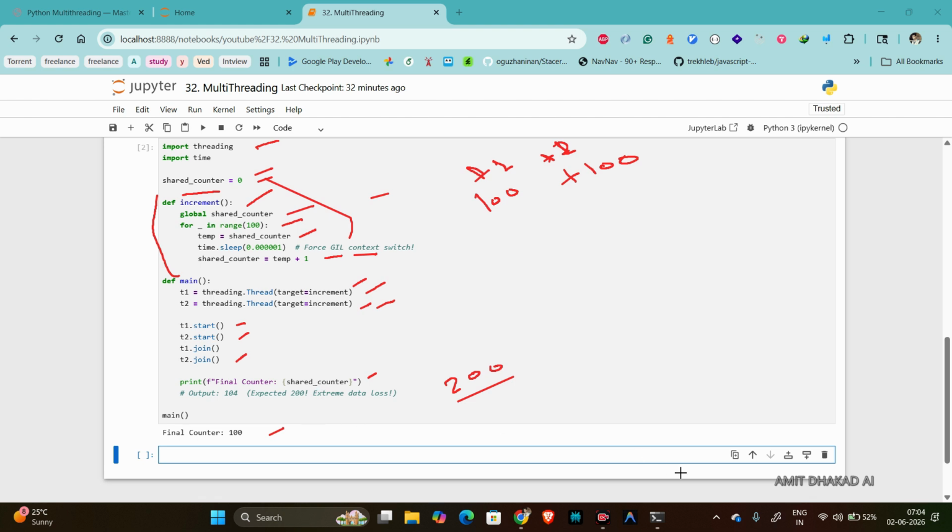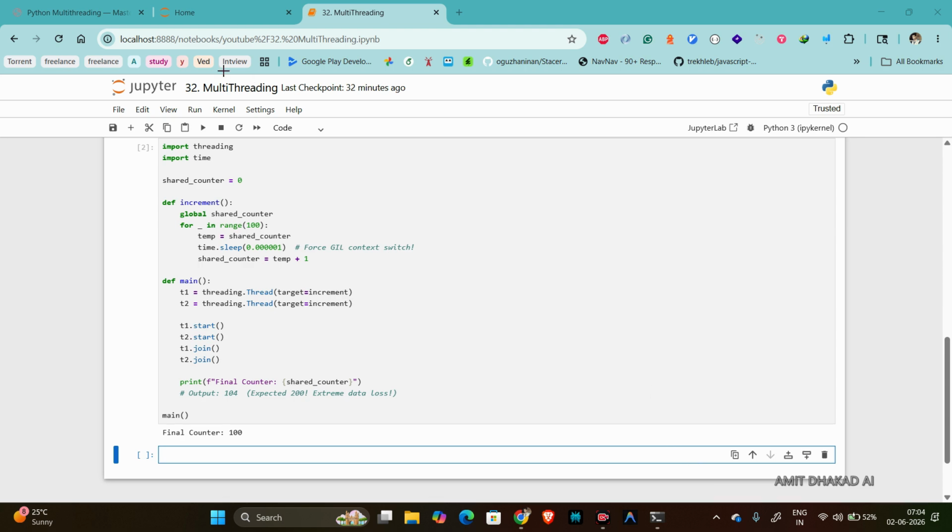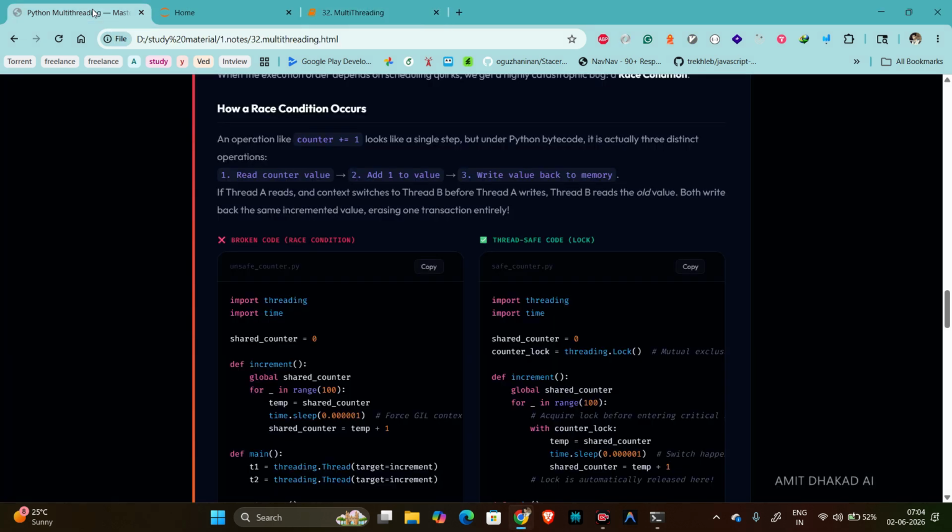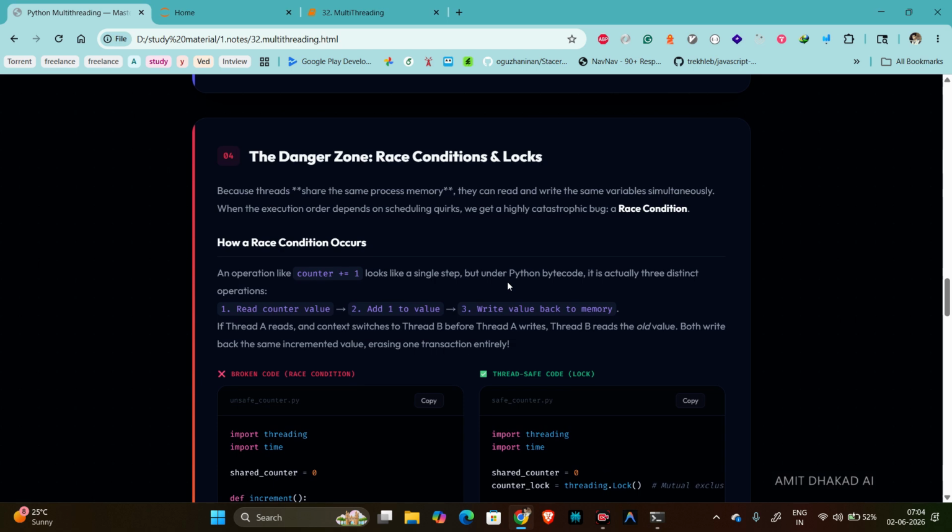So what exactly is happening here? We have shared_counter equals temp plus 1, right? Here you can see, it will first read the value of the counter, then add 1 to temp, and after that it will write back to the shared counter.